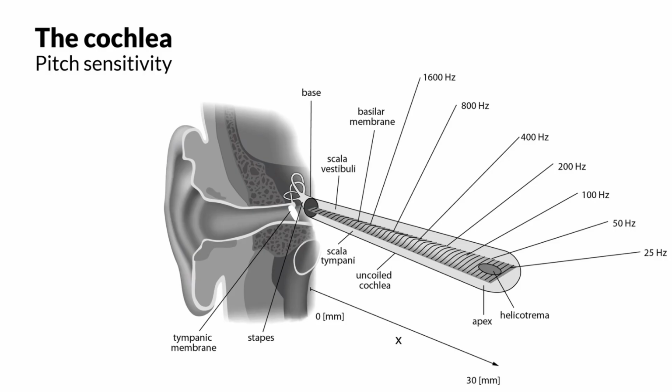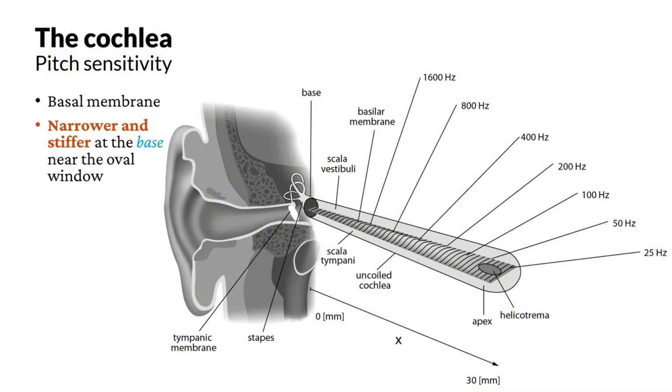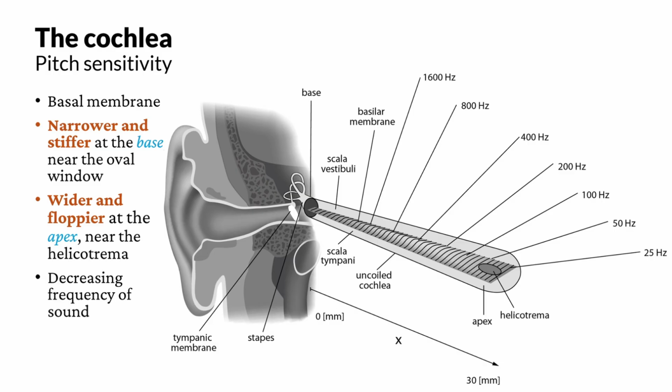A final point about the cochlea is pitch sensitivity. We have seen this illustration before. This is an expanded view of the cochlea. The basilar membrane has several properties. It is narrower and stiffer at the base, near the oval and round windows. In contrast, it is wider and floppier at the apex, near the helicotrema. The narrow and stiffer part is more sensitive to high-frequency sound, while the wider and floppier part is more sensitive to low-frequency sound. Therefore, from the base to the apex, we have a preference for decreasing frequency of sound.